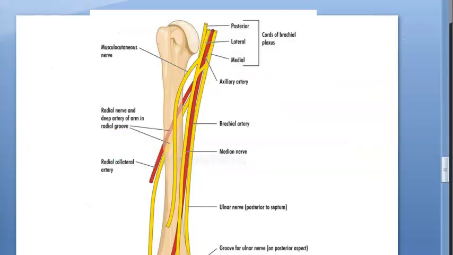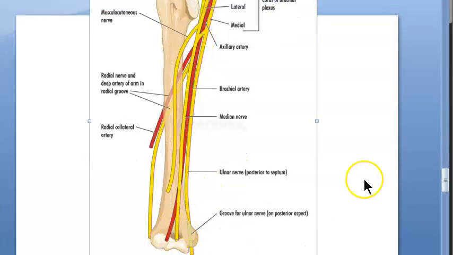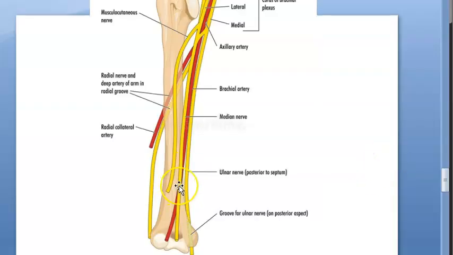So median nerve, what is happening? See the middle line. See, at this point, if you notice at the bottom, this median nerve and this brachial artery are crossing each other. So this point you have to remember. The median nerve is coming to the medial side of the brachial artery. The median nerve crosses the brachial artery from lateral and becomes medial. That's all. Median nerve is done.